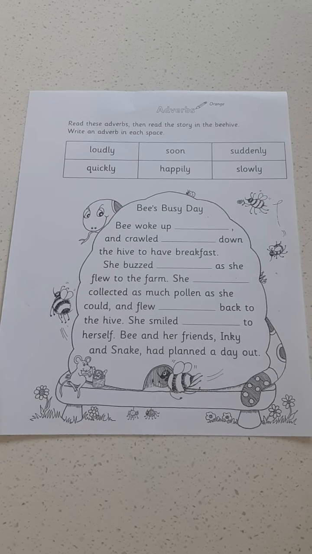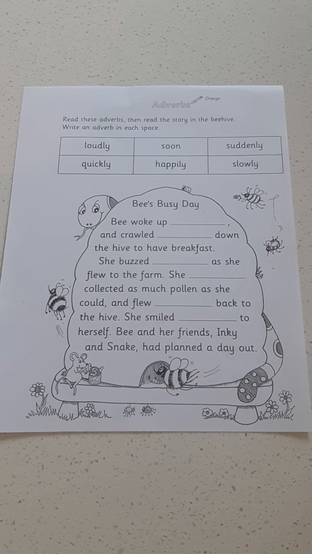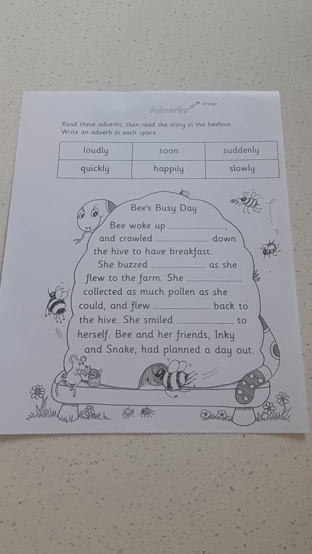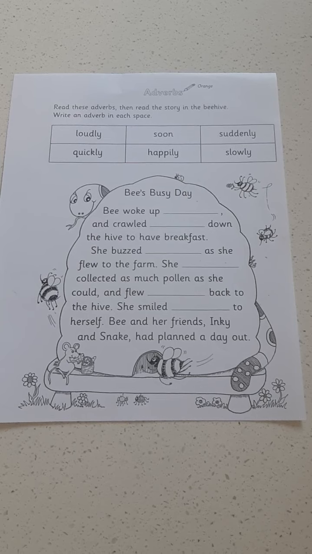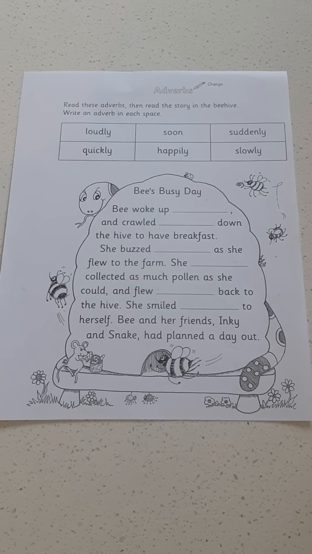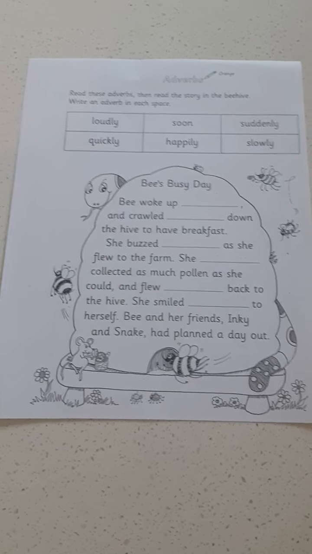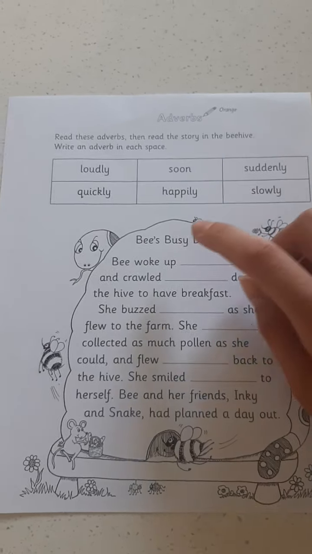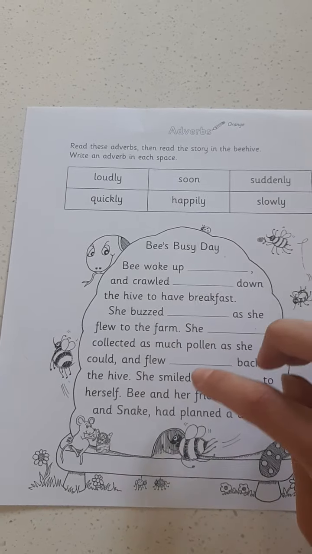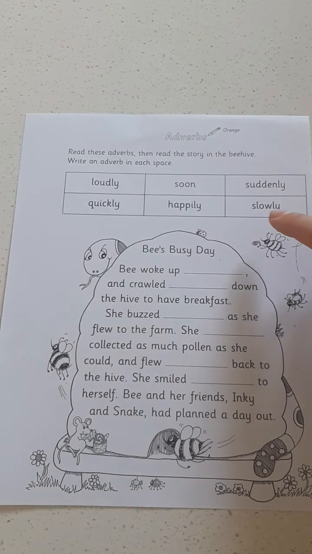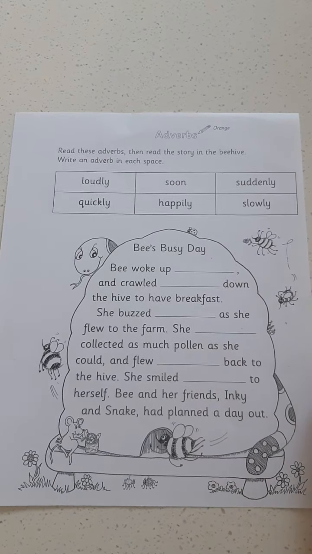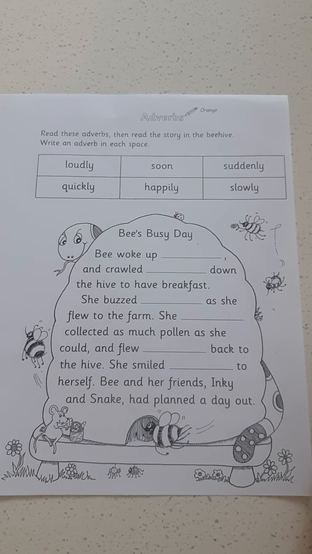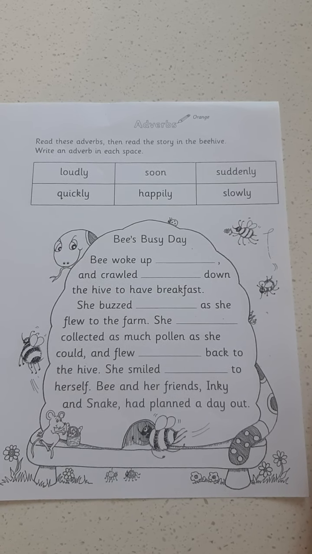Or you could say, he walked to the park. If you put the adverb in slowly, he walked slowly to the park. It just adds more detail and makes it sound better. So let's have a little read of this story. It's about Bee's busy day, and you can see there's some blank lines in here where you're going to fill in the adverbs. Let's read it through first, and as we're reading, we'll see if we can work out what words are missing.